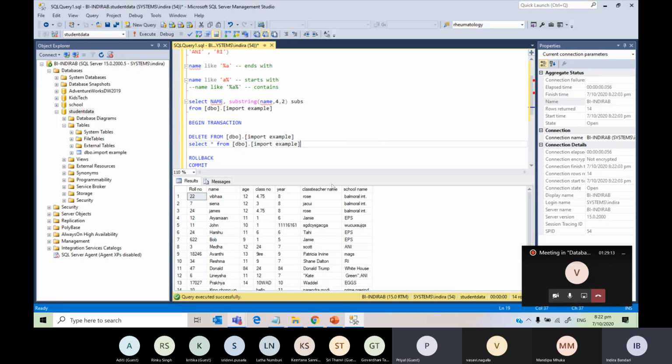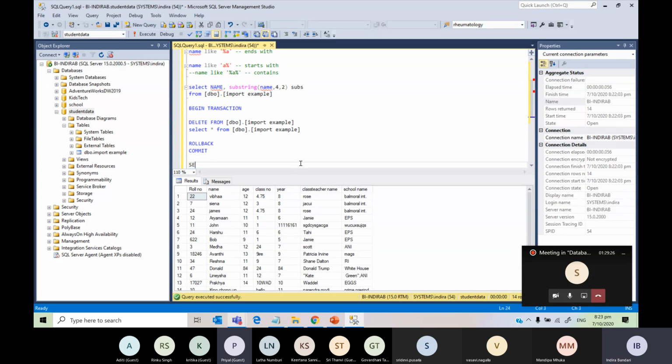I have a question. What is the difference between max and minimum? Max and minimum. Okay. Say, for example, let's say I want the max of roll number and min of roll number. What is max?